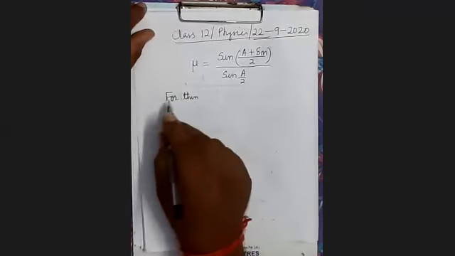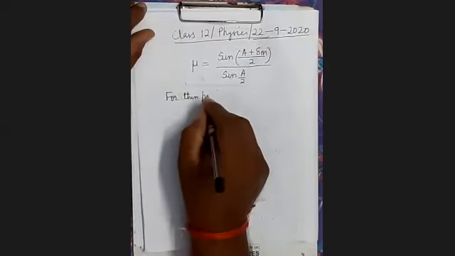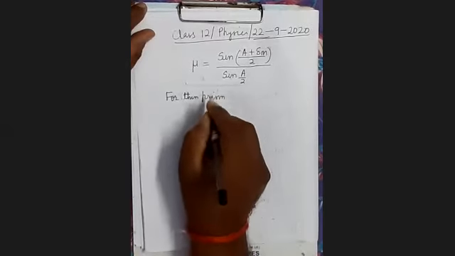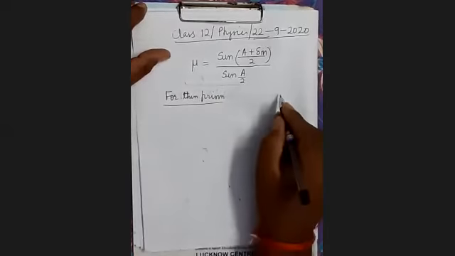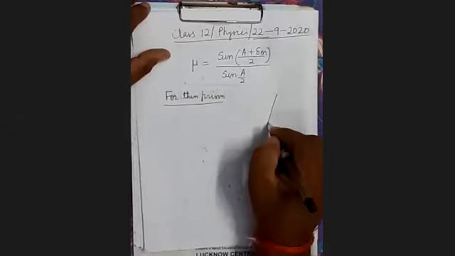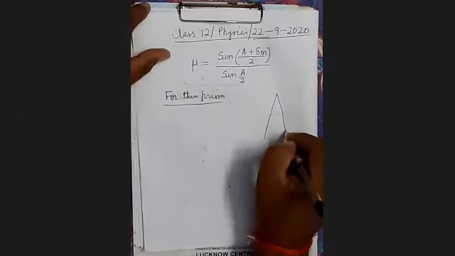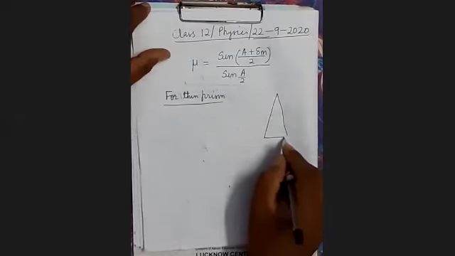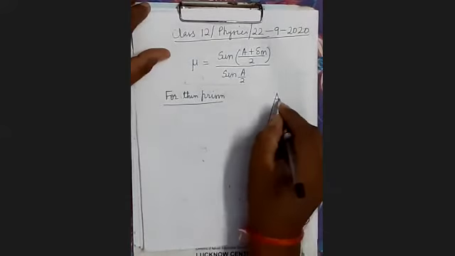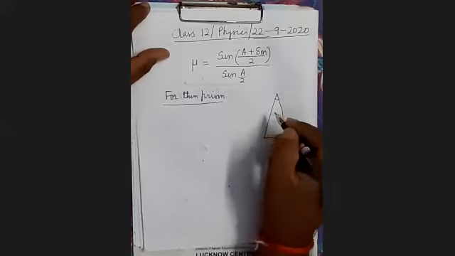You can see here for thin prism. Now, what is the meaning of thin prism? Thin prism means one in which the angle of the prism is very small. The refracting angle is very small. It's clear. This is the refracting angle.